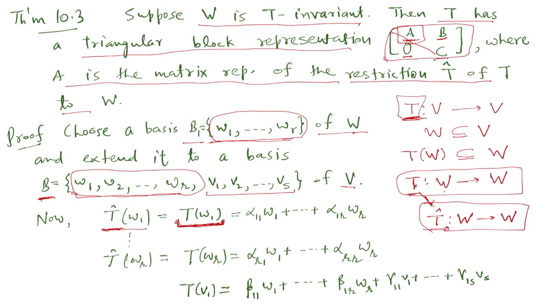So T(W1), suppose it is equal to alpha 1 1 W1 up to alpha 1 R WR. And similarly we can do this for all the Wi's. So for the last vector, T cap of WR is T(WR), and suppose this is equal to alpha R1 W1 plus ... plus alpha R R WR.